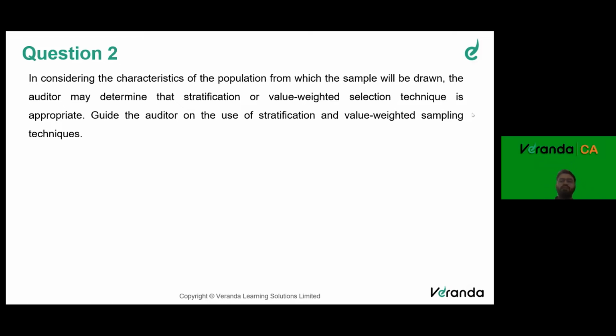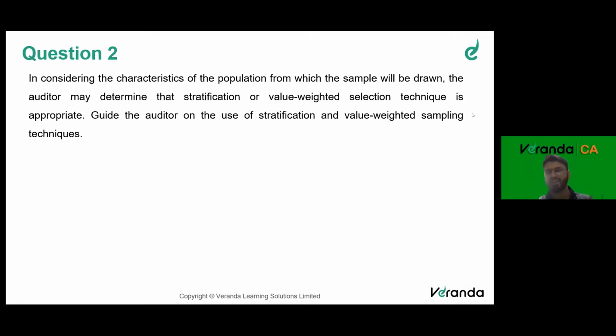We will divide basis some kind of framework. We'll divide basis values, or basis aging of the balances, if it's trade receivable, trade payable or inventory. So some underlying reason or basis will be used for dividing. That is called stratification.